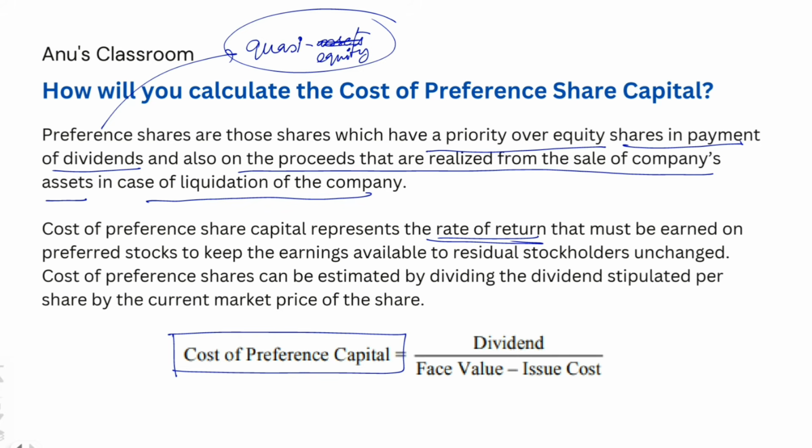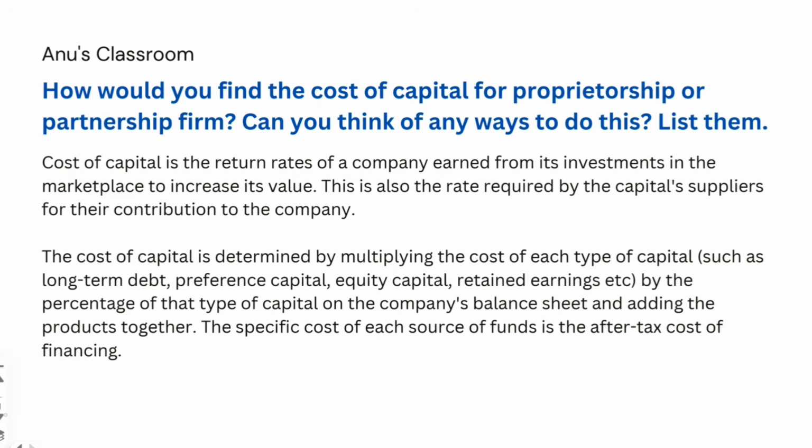It is calculated as dividend minus face value minus issue cost. That is the difference in what you can say, the difference in the cost or the revenue. Okay, how would you find the cost of capital for a proprietorship or a partnership firm? Can you think of any ways to do this?